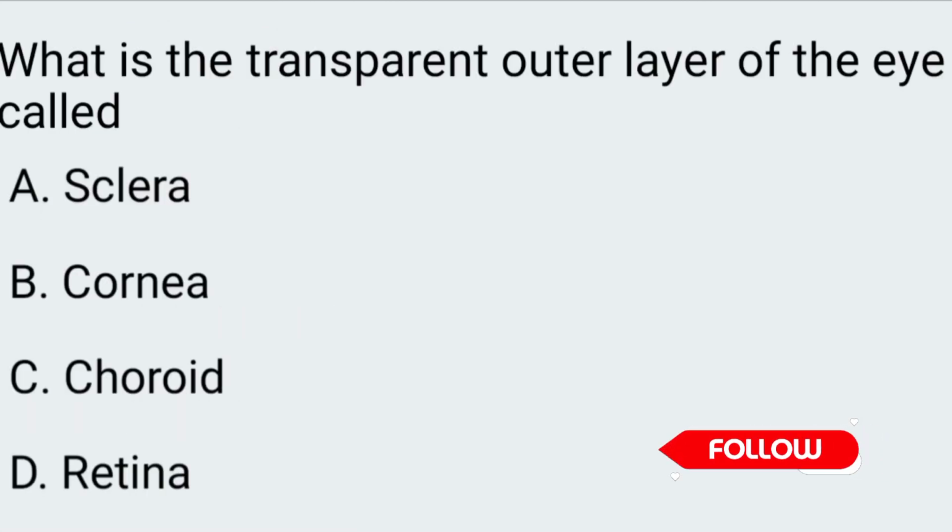Next one. What is the transparent outer layer of the eye called? A. Sclera, B. Cornea, C. Choroid, D. Retina. The correct answer is option B, cornea.